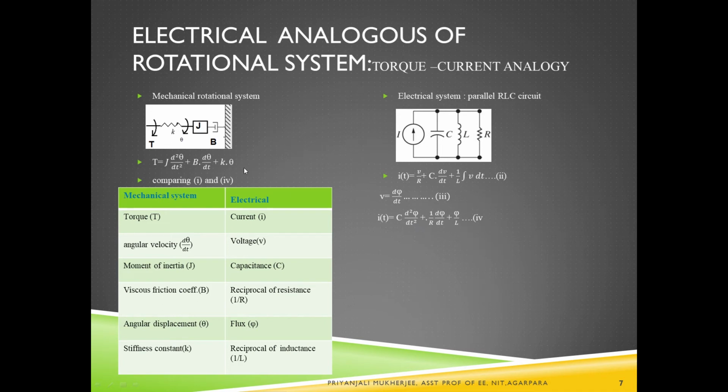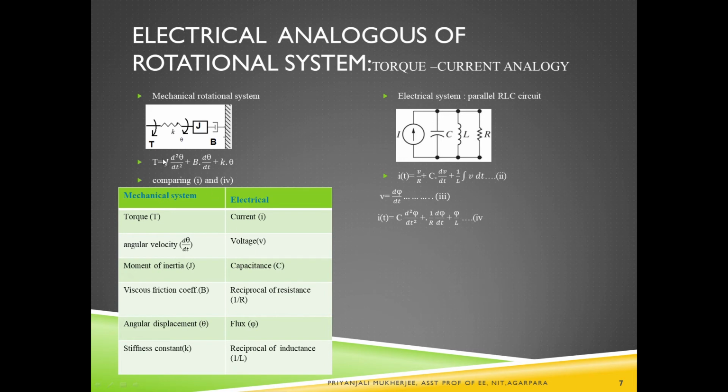And as both are the same mathematical models, we can compare this current equation with this torque equation, and we can say the torque is analogous to current, and then J, that is moment of inertia, will be analogous to the capacitance. The d theta dt, that is the angular velocity, also denoted as omega, is the same as d phi dt, and d phi dt means the rate of change of flux, that is the voltage. So angular velocity is analogous with the voltage.